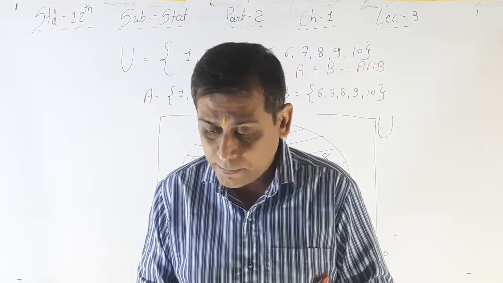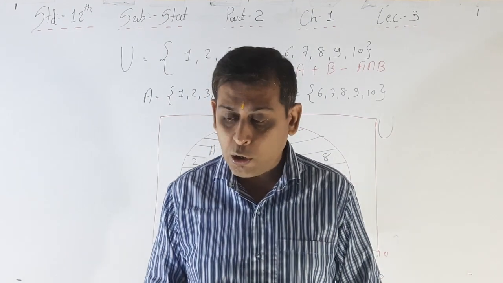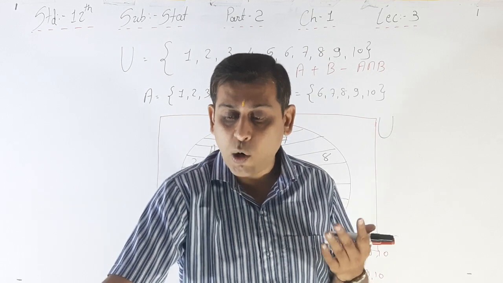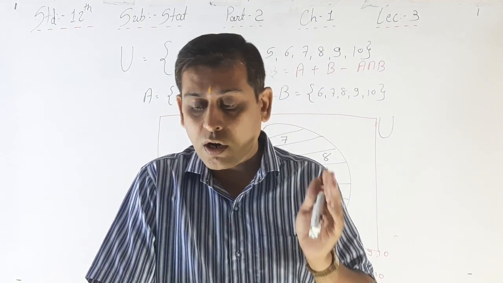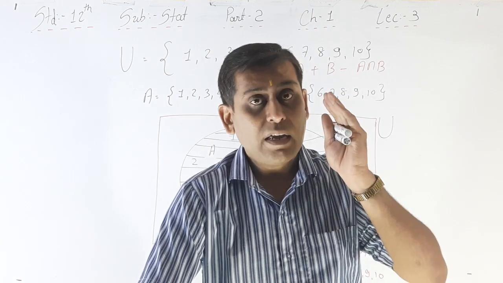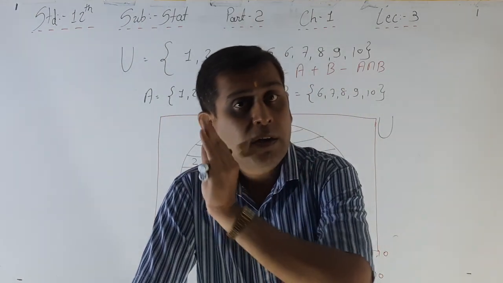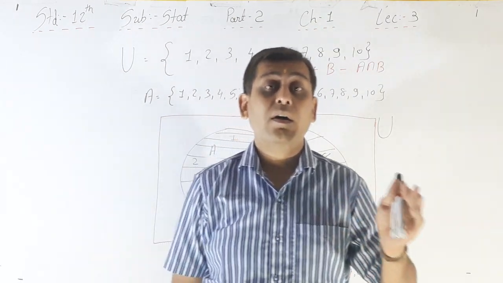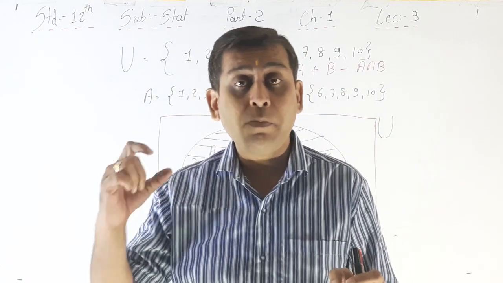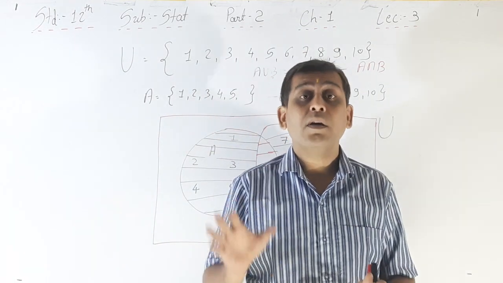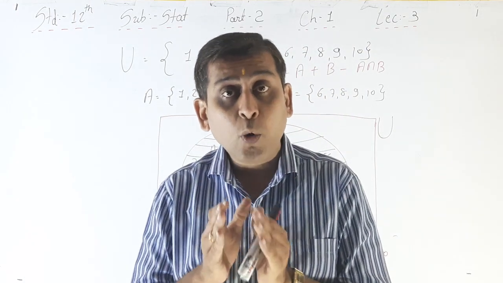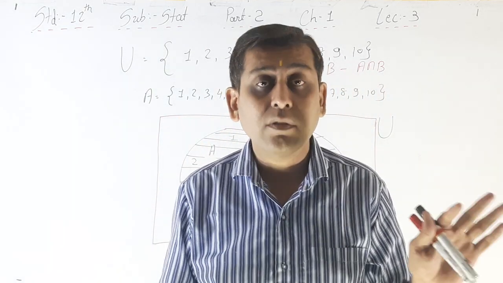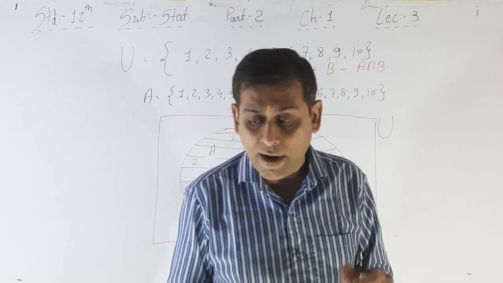What is an example of that? See, toss a balanced coin, denote the outcome H, head, on the coin as event A, and the outcome tail, that is T, on the coin as event B. If head is there, tail is not there; if tail is there, head is not there. So in the coin toss, event A is head and event B is tail. Both events are mutually exclusive events. So we get A is equal to head, B is equal to tail.